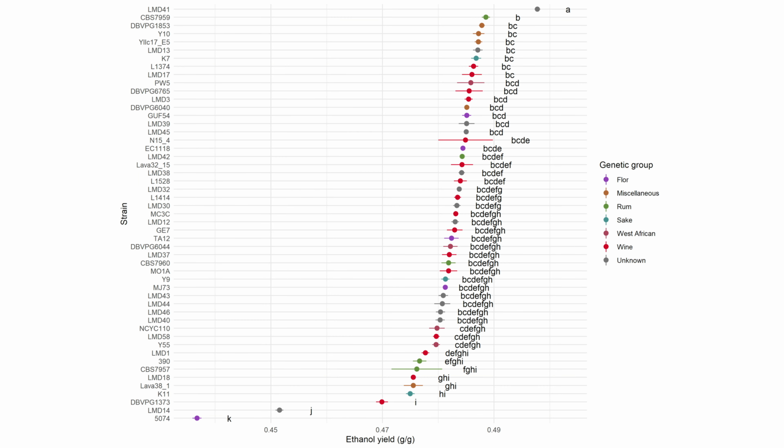In the first figure, you can see the ethanol yield, expressed as grams of ethanol produced per gram of sugar consumed. Each dot represents the yield of a strain with standard error as error bar. Each letter represents statistical differences obtained following a 2K test. We can see that there are huge statistical differences, but only between very extreme yields obtained from genetically modified strains or evolved strains.